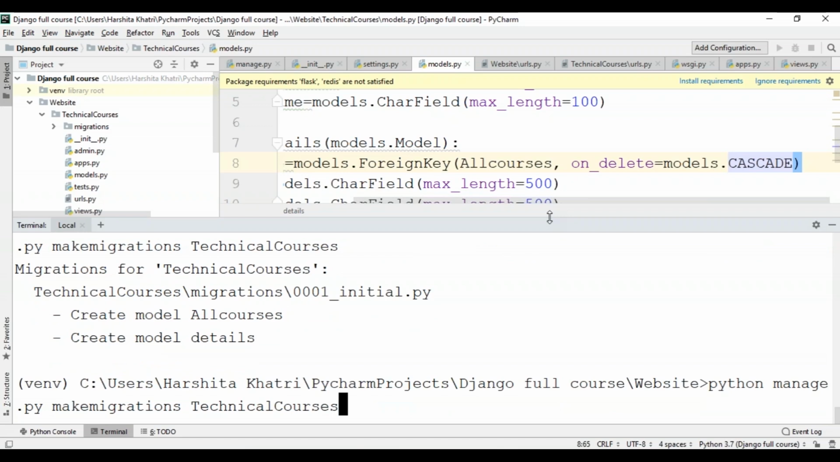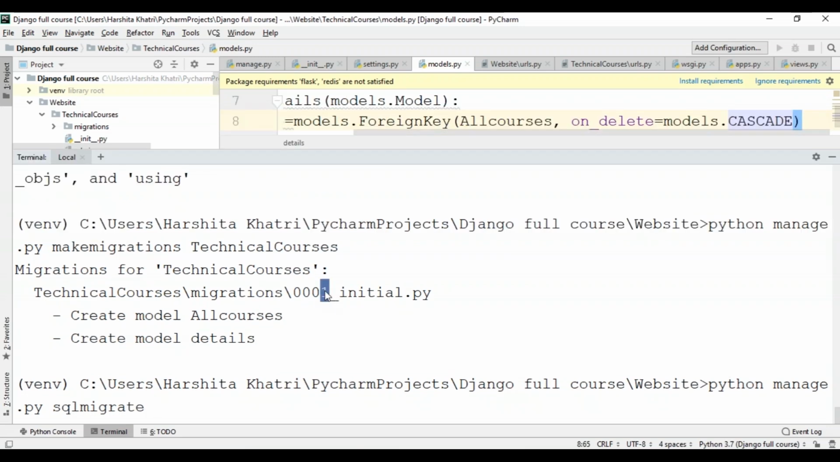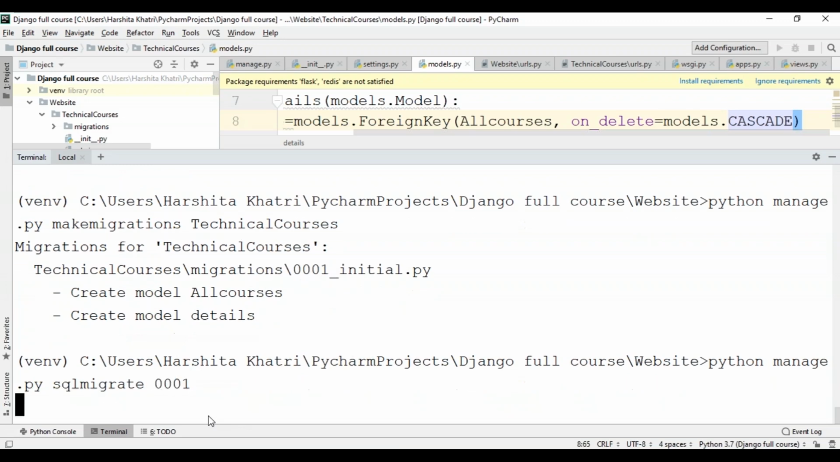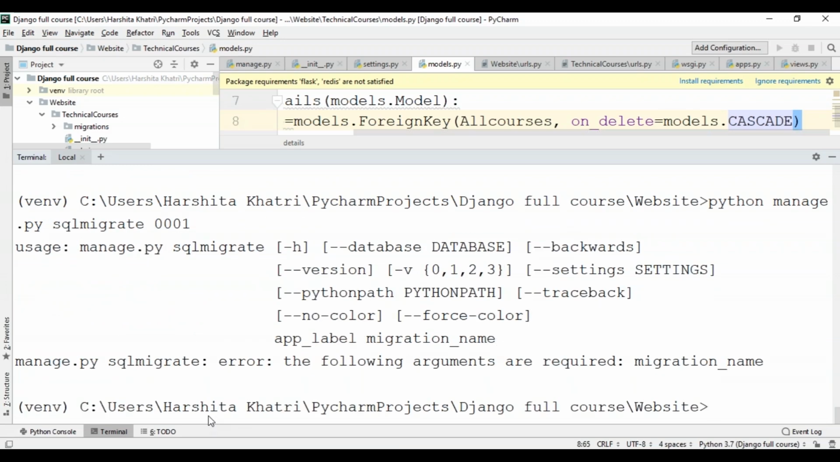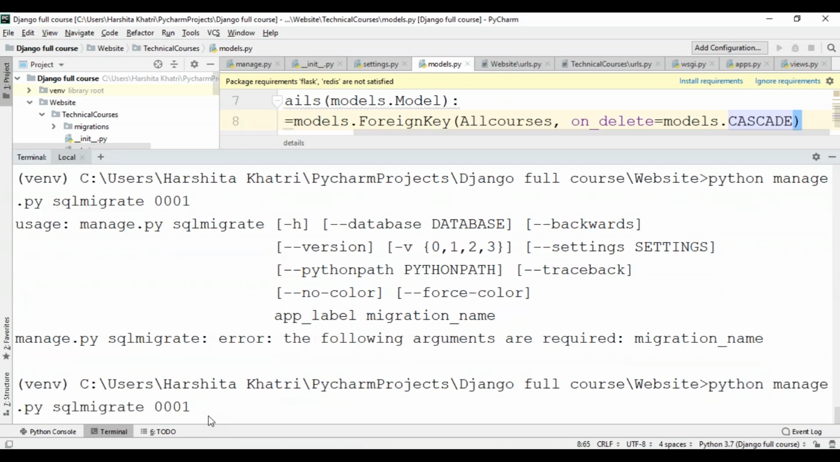So all you have to do is use python manage.py sqlmigrate, and specify this ID which is present over here. So it's not 1. So I'll just type the same and hit enter. I forgot to specify the name of my project. I'll just specify the name of my project over here.